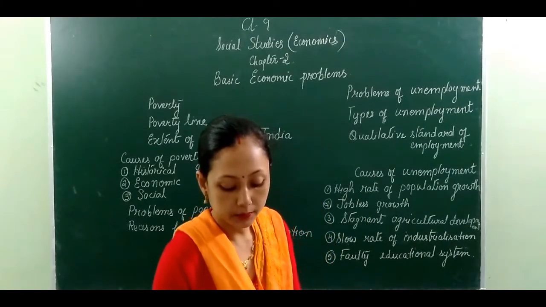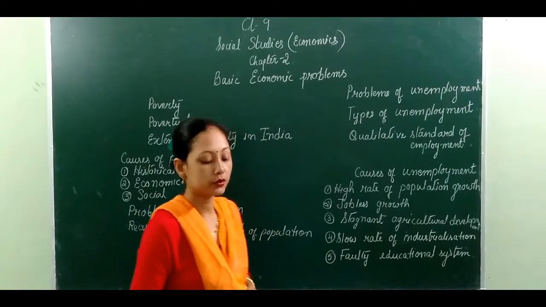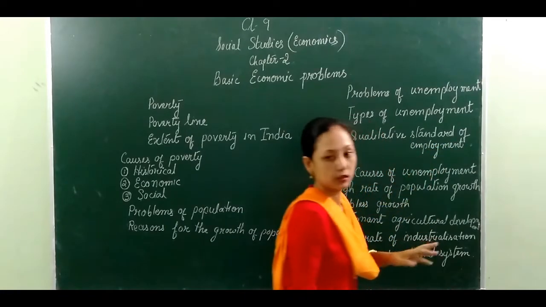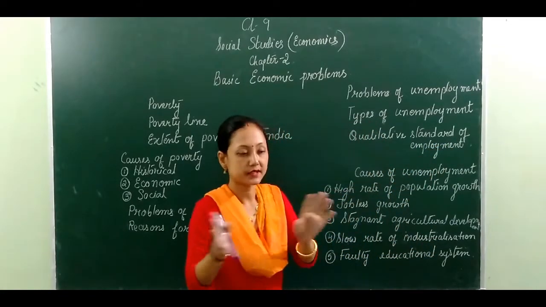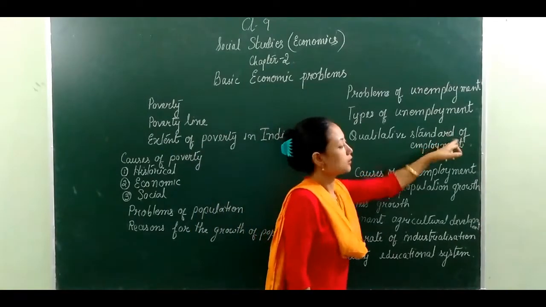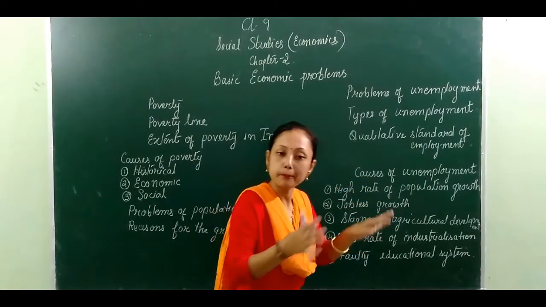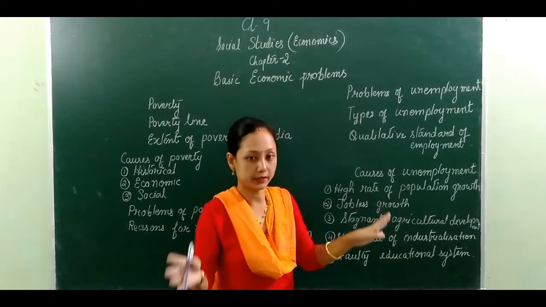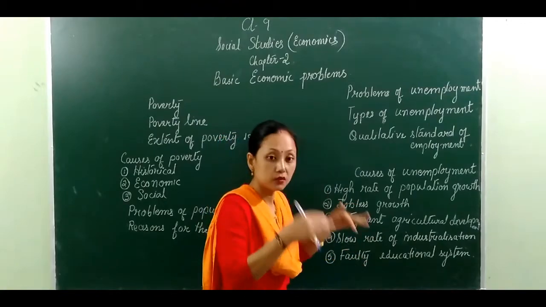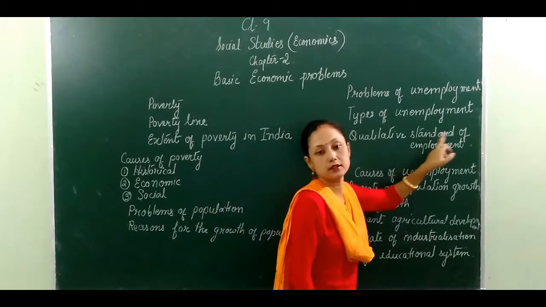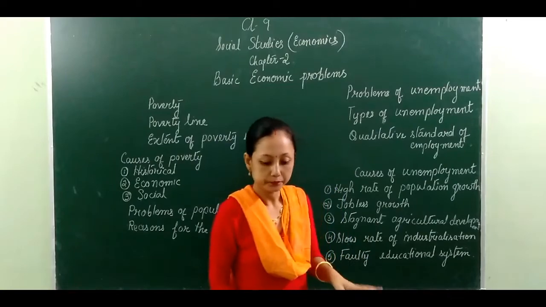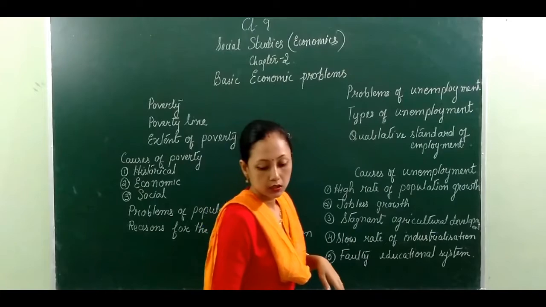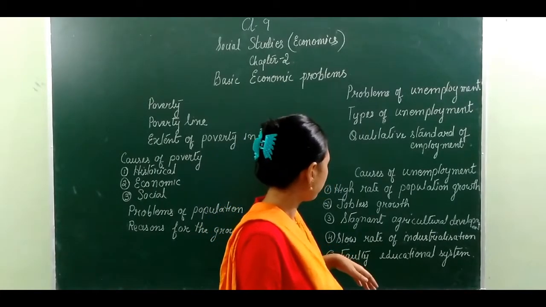Let's shorten it a little bit. After this, let's see the qualitative standard of employment. Here, very interesting. It means that if a person gets a job with all the facilities, with good quality and good facilities, that is regarded as a qualitative standard of employment. Now after this, let's go to the causes of unemployment.